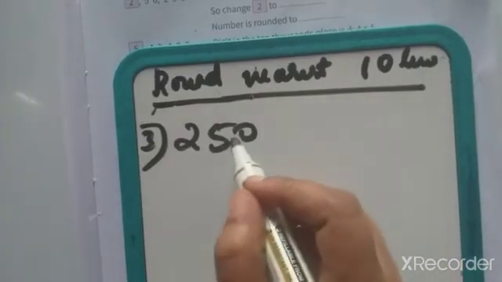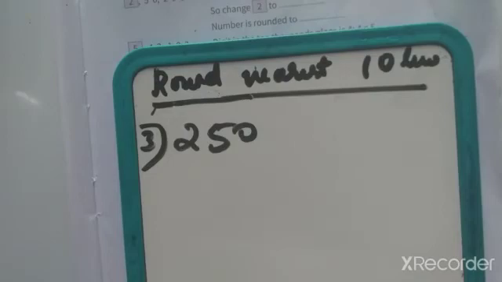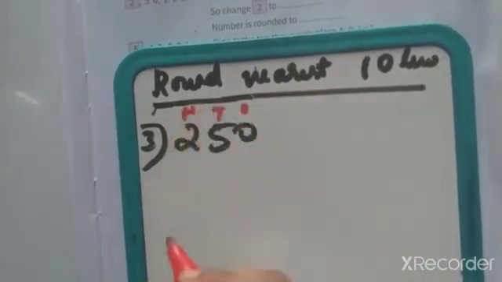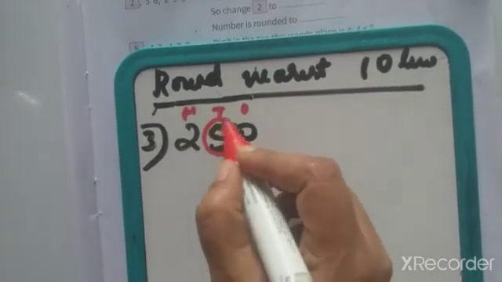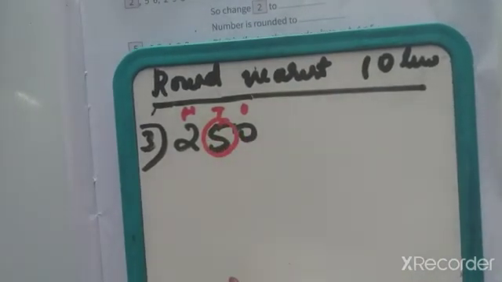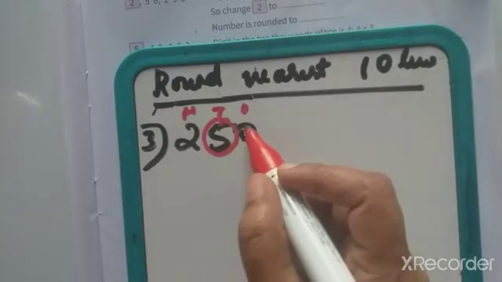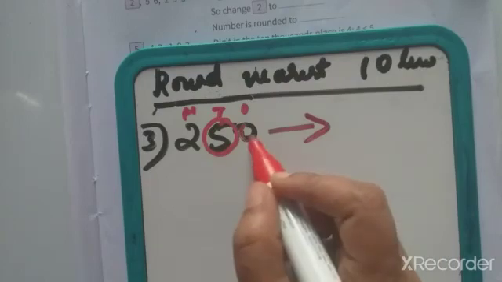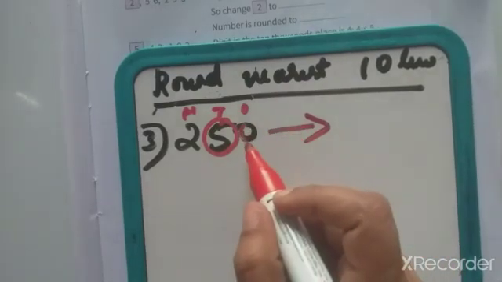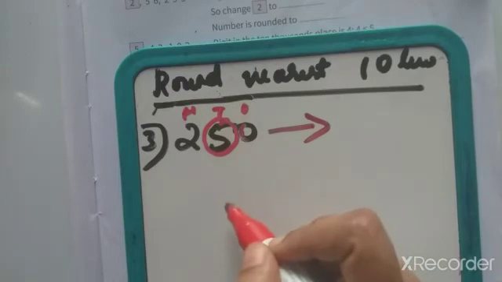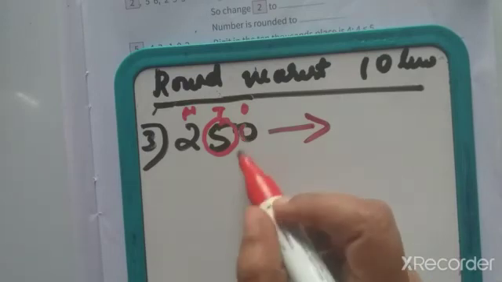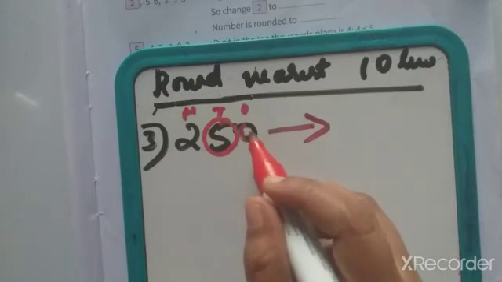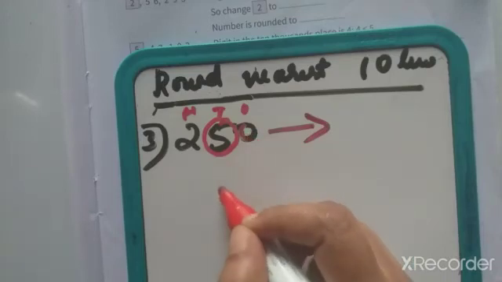Third question, 250. Now we have to round off to the tens place. So check the place value. This is ones place, tens place, 100 place. Who is in the tens place? 5. We help them. Here, no one, 0. 0 means it remains the same. 250. Here he doesn't have money to help, he is poor. 0 to 4 means we can't help the next person.